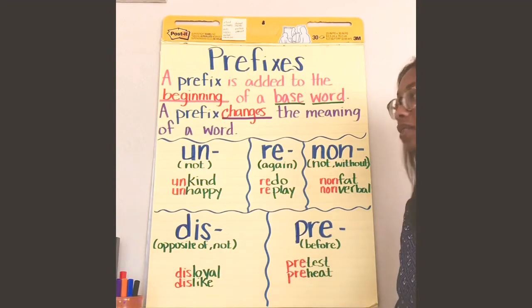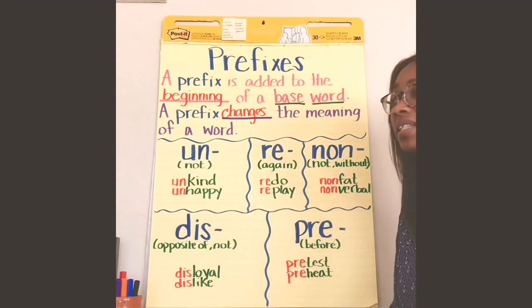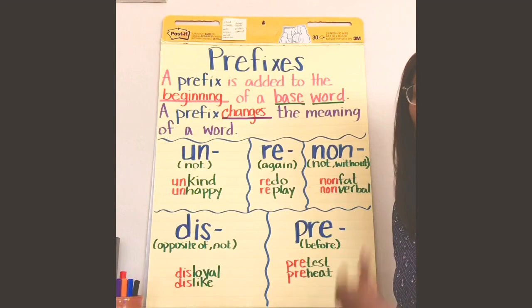Unkind is the opposite of kind. You're not kind. If I say you're unkind, that's almost like I'm saying, you know what, you're kind of mean, or you're not nice, okay?